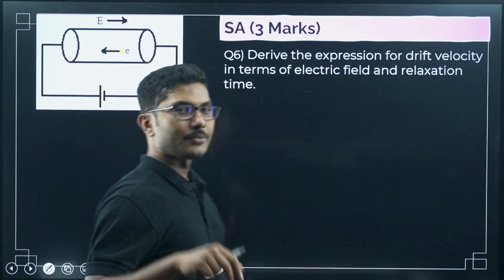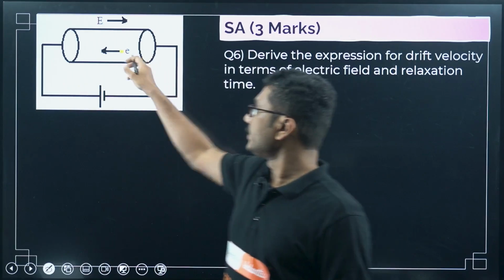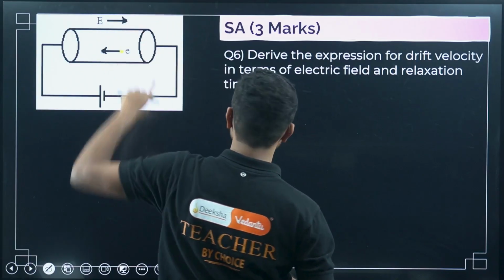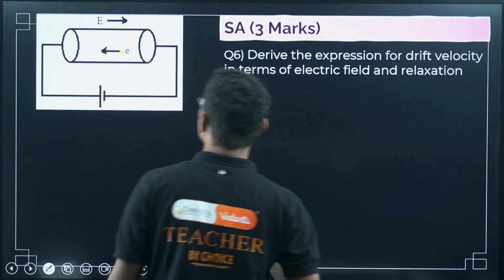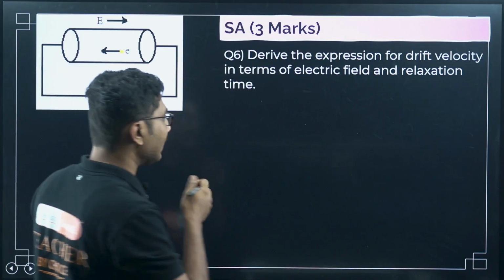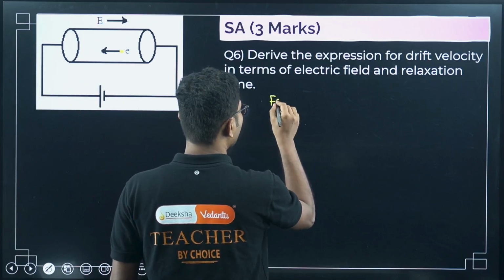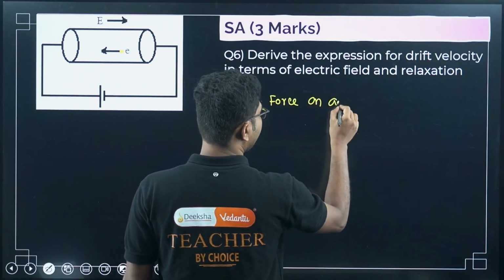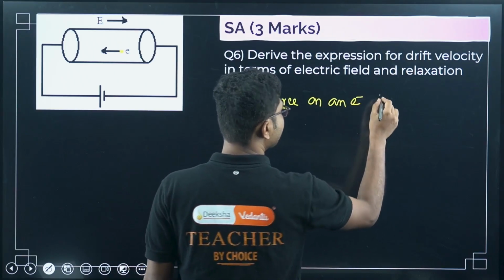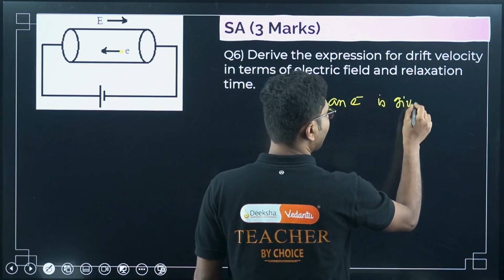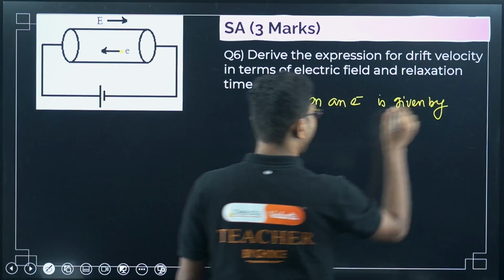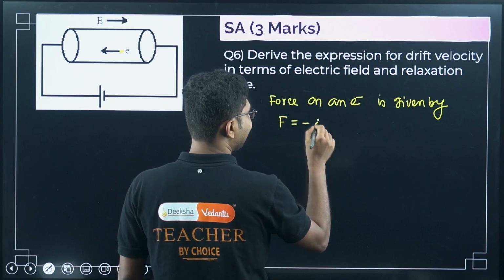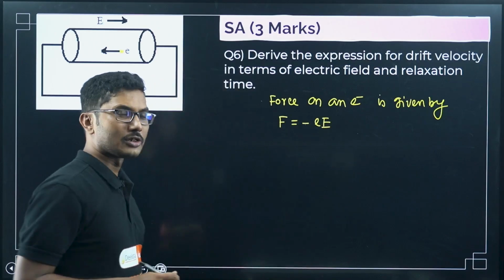Now what you have to do? First of all, what is the force acting on this electron? The electric field is applied in this direction, electrons are negatively charged, so they will drift opposite to the applied electric field. So the force on an electron is given by F equals to minus eE. We know that force equals to qE.